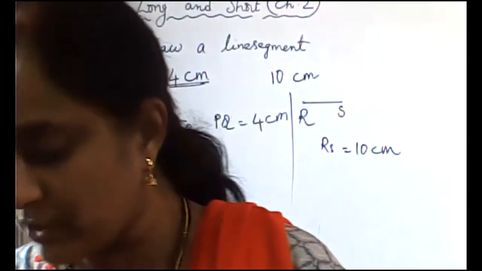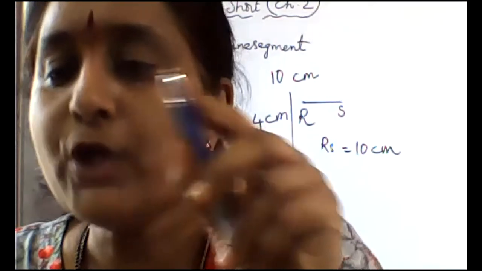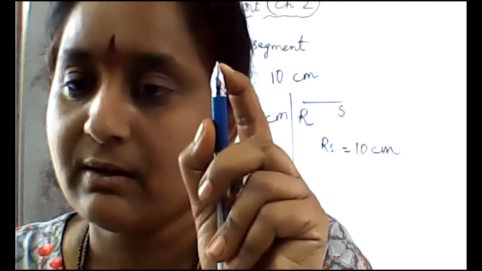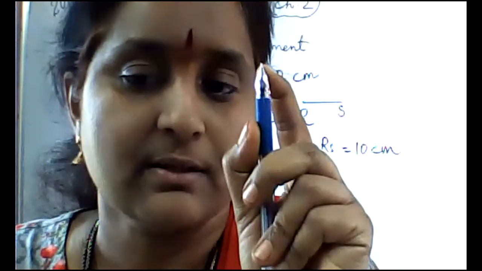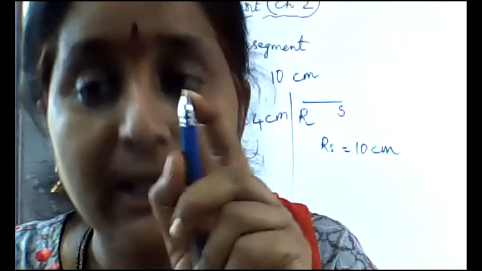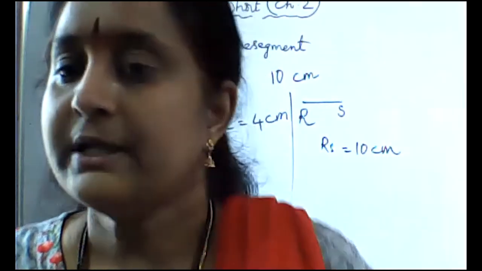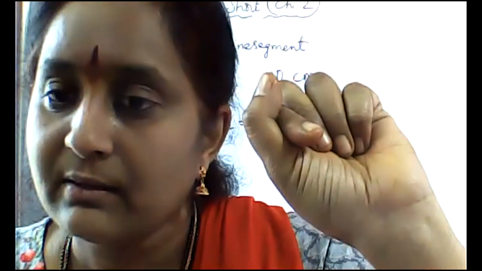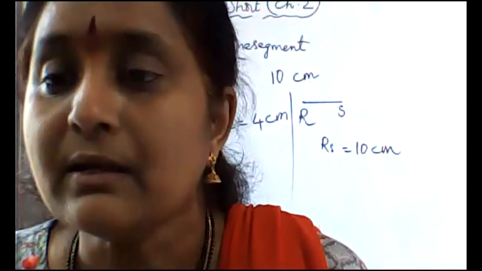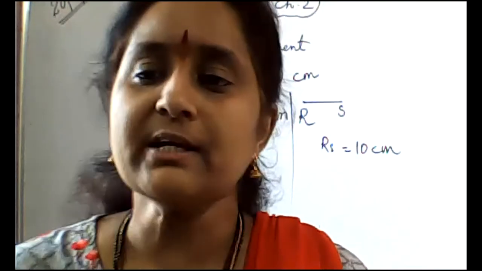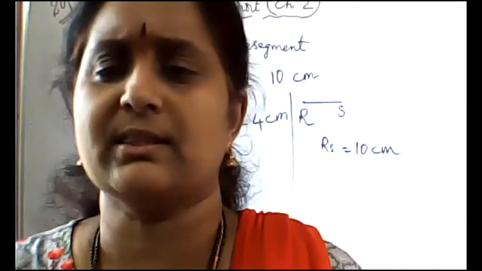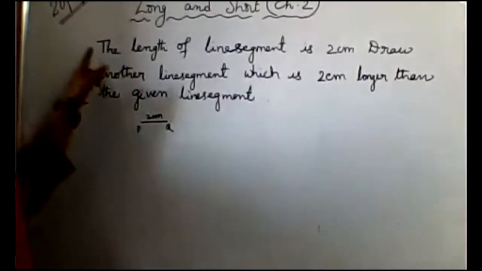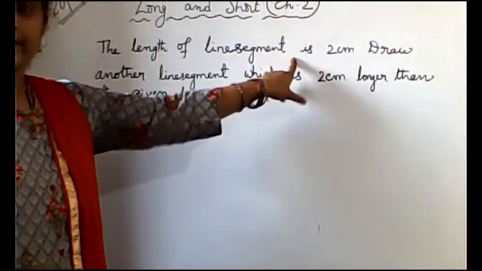So millimeters, how will you find? Can you measure the tip of the pen? It should be in millimeters. The tip of the pencil, the length of our nail, all these are in millimeters. Okay, children. So this is a very small length.